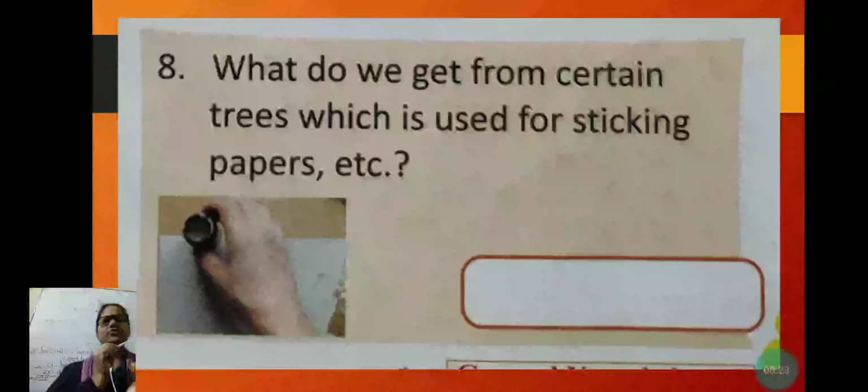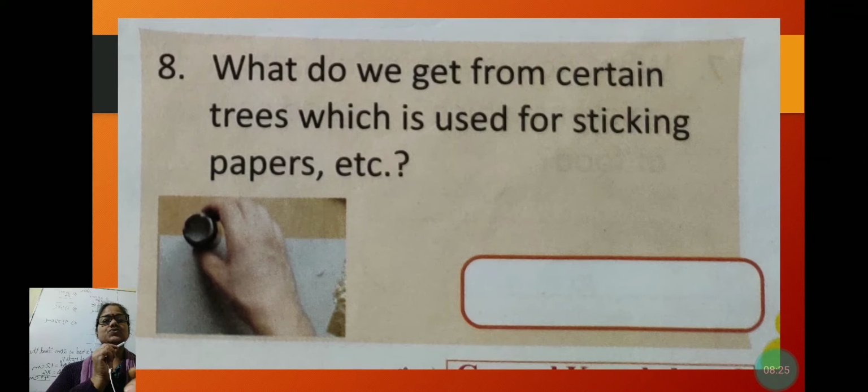What do we get from certain trees which is used for sticking papers? And that is gum.